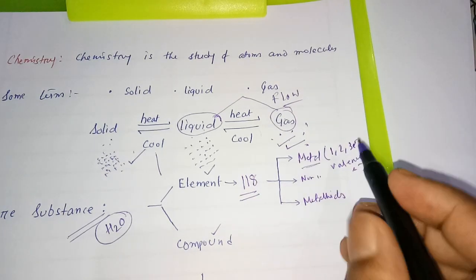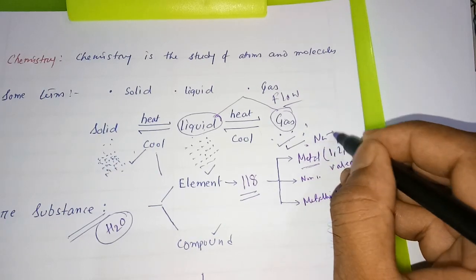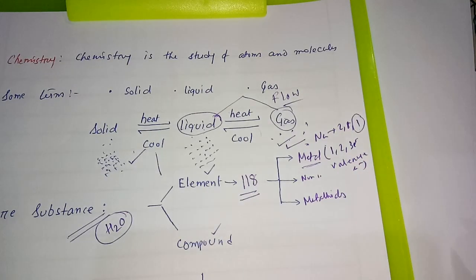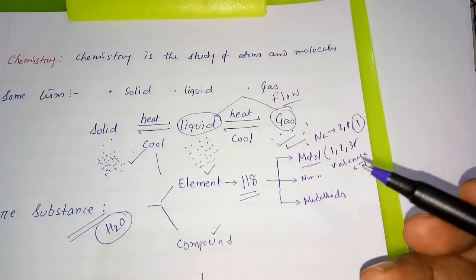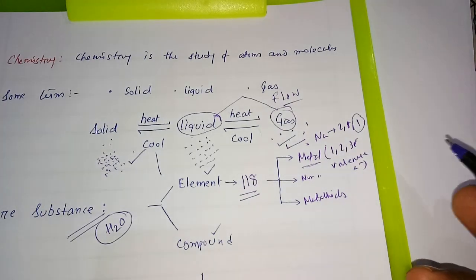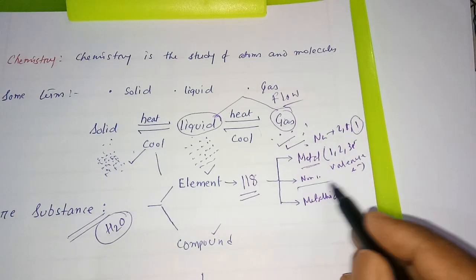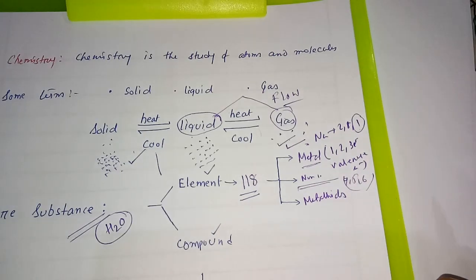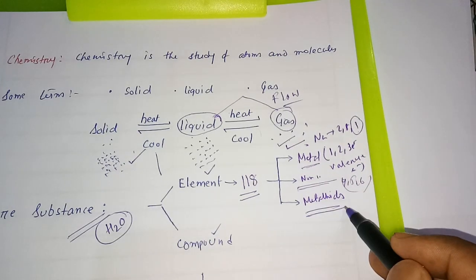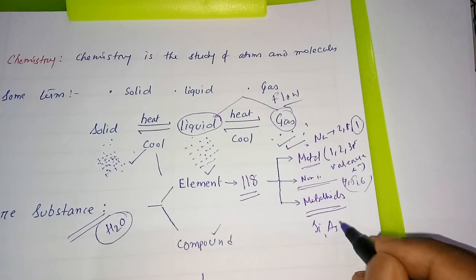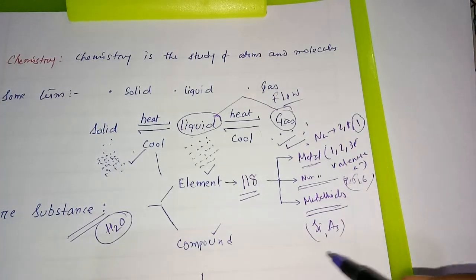For example, if you consider sodium, its electronic configuration is 2, 8, 1. Since it possesses 1 electron in the outermost shell, it is a metal. Magnesium is 2, 8, 2, with 2 electrons in the outermost shell, it is a metal. Aluminium is 2, 8, 3. Non-metals possess 4, 5, 6 electrons in the outermost shell, and metalloids are a special case, in between metal and non-metal. You can consider silicon and arsenic as metalloids, placed in between metal and non-metal.